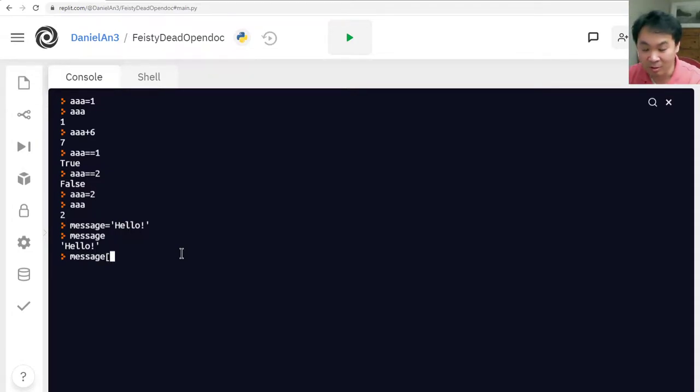Okay, so indices. If you do bracket and then 0 and then close the bracket, by the way, these brackets are right beside the letter P, okay? Enter, and you see that it's H, the very first letter. So if you do message 1, it doesn't give you the first letter, but the second letter, right? Okay, let me clear the screen again.